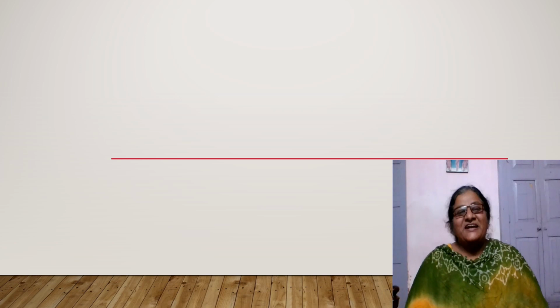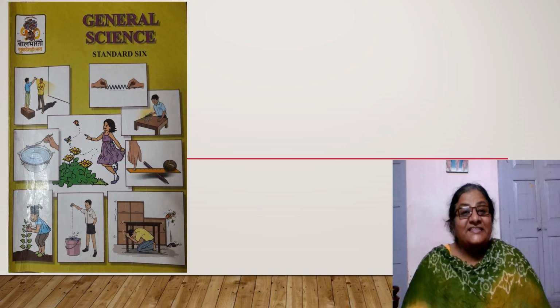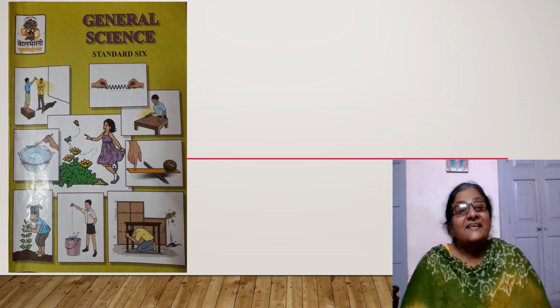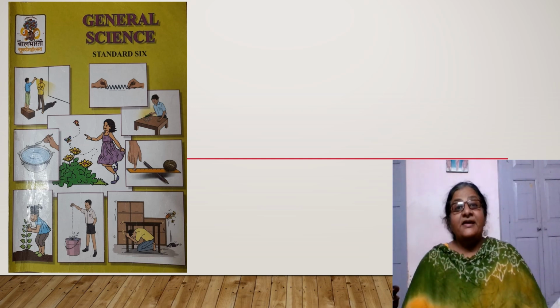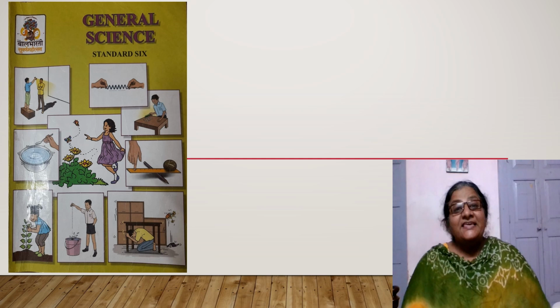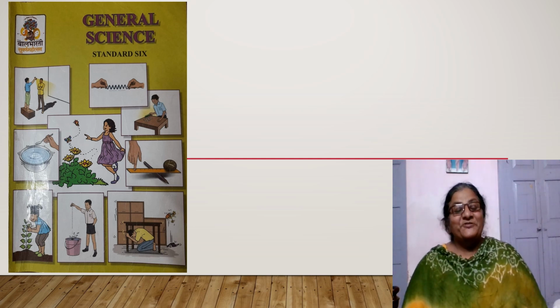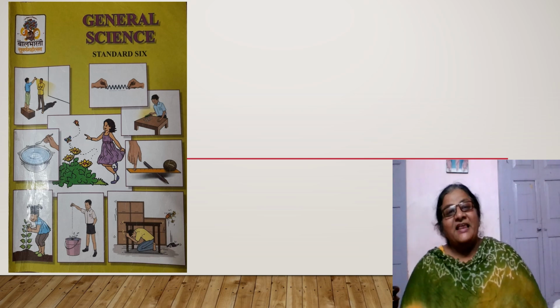See the front page of our textbook. This is our General Science, Standard 6 textbook. On this front page, we can see the contents that we are going to learn throughout the year. See the magic of shadow with the help of light.